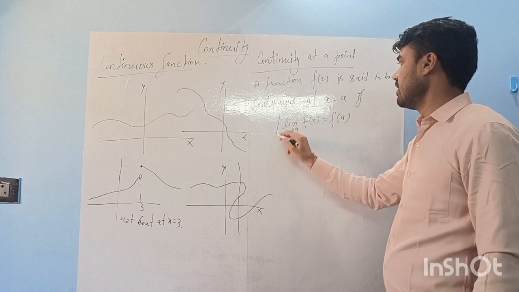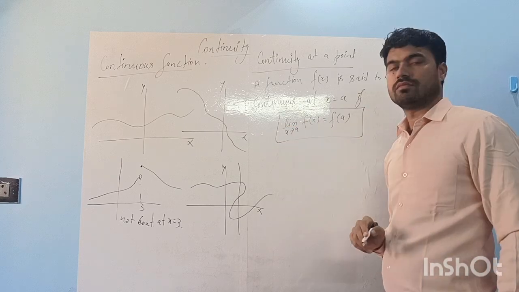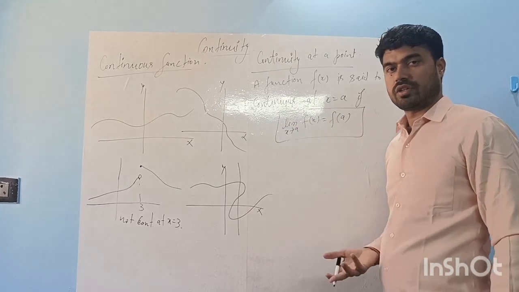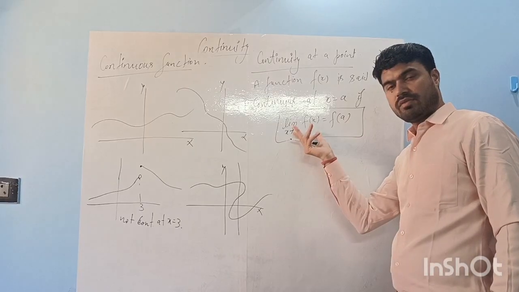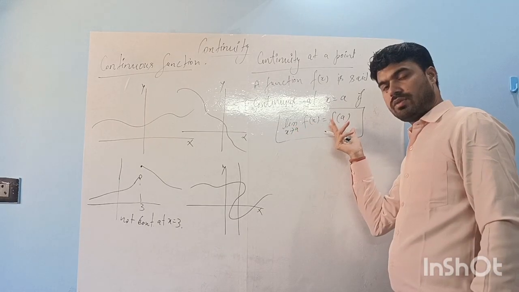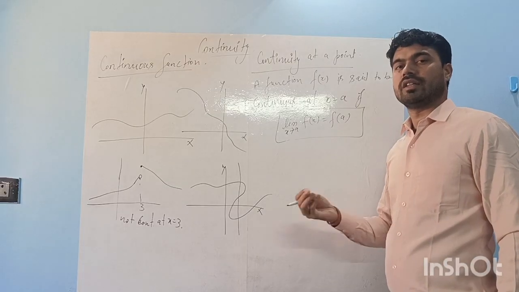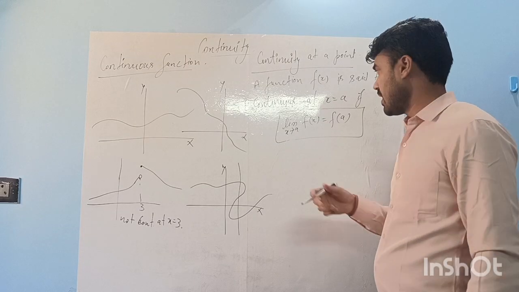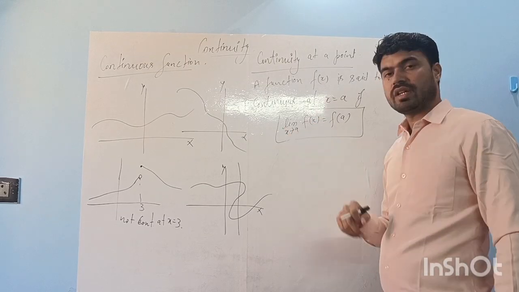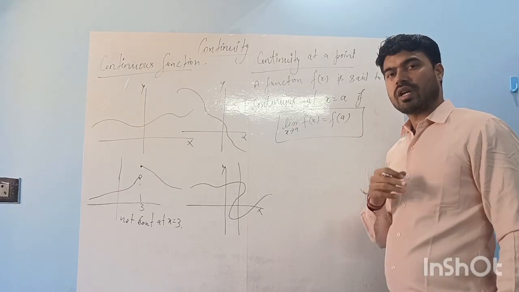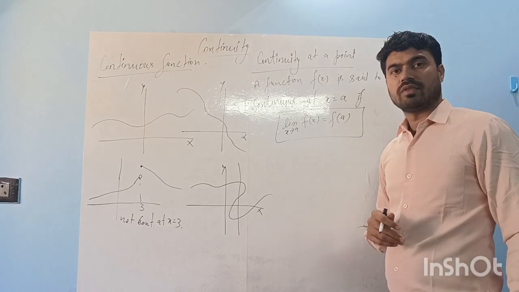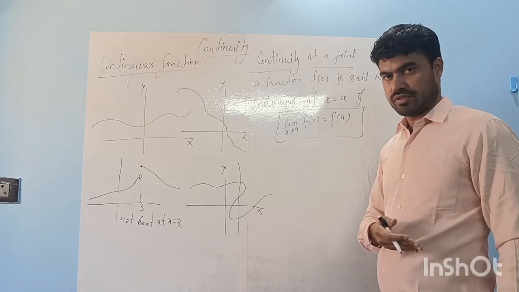This is our mathematical method. How to check the continuity? So we'll find the limit of the function at that point. We'll find the value of the function at that point. If both are equal, the function will be said to be continuous at that point, right? If they are not equal, if the limit does not exist, if the function is not defined or any other reason, the function will not be continuous at that point, right?